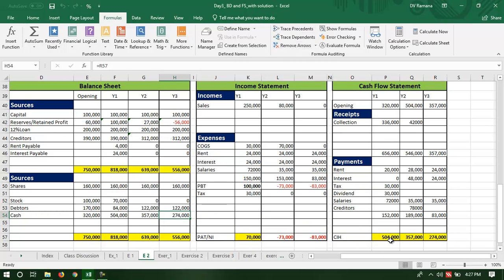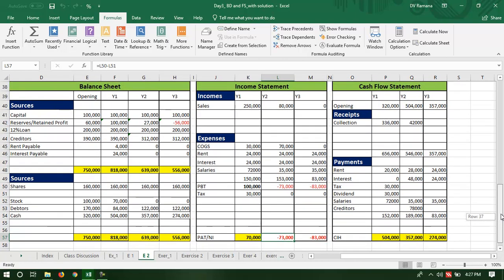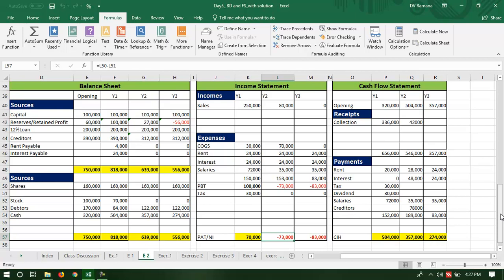This will become an important question for us: the company is having a big amount of cash every year, but there is a loss. So the question can be, why is a company having losses when there is cash sitting on the balance sheet? In some other exercise, we'll see that the company is having profits but no cash on hand. So understanding equity, understanding profit, and understanding cash in hand is important for the analysis of financial statements. Thank you very much.